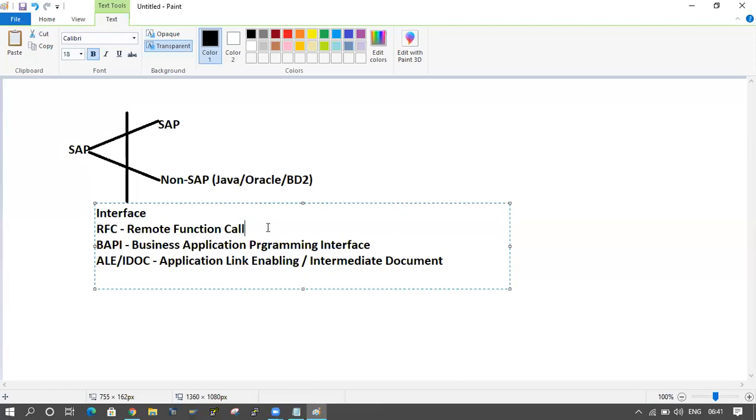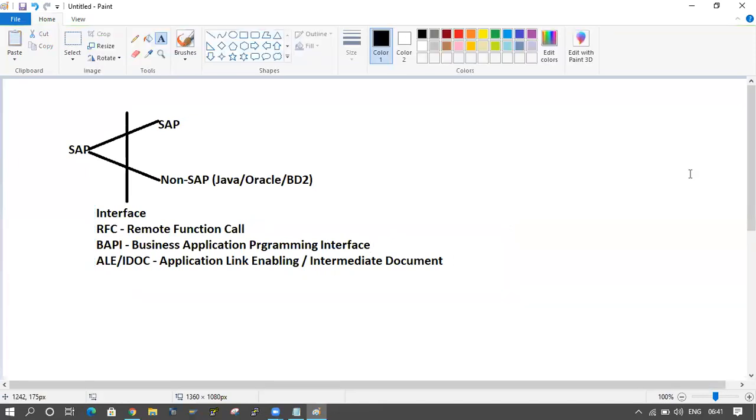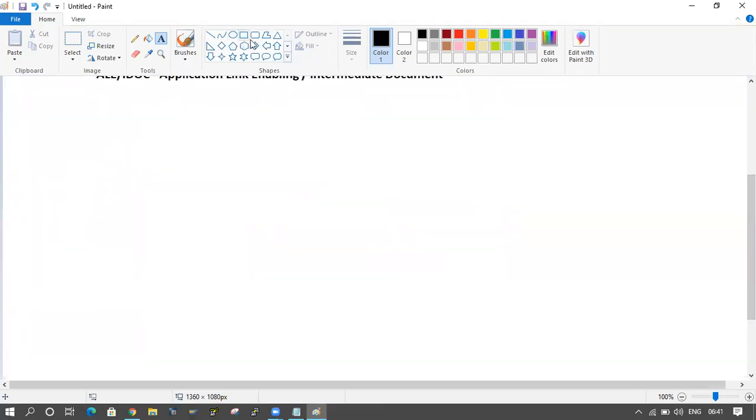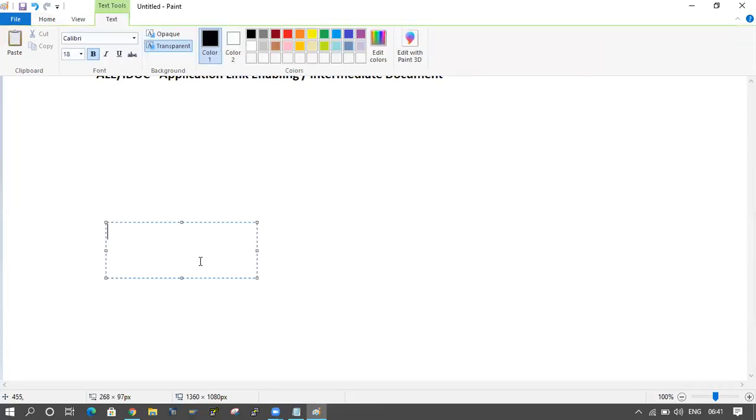First of all, I will come to RFC and next I will come to BAPI. In RFC, just assume I have one system. Till now, I am using one system, that is the ERP system. And I will check which type of database they are using. I don't know exactly. I will check here.